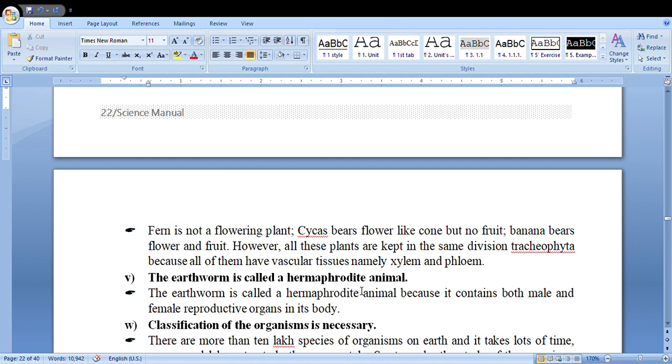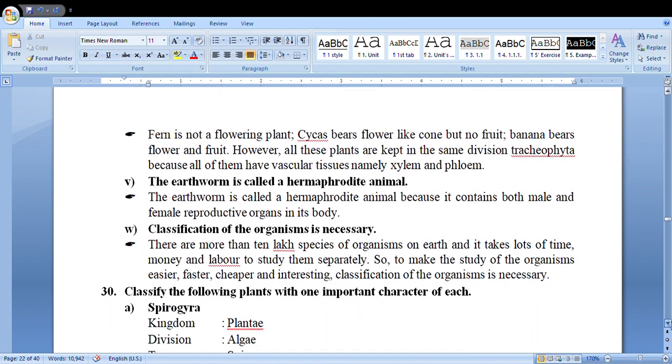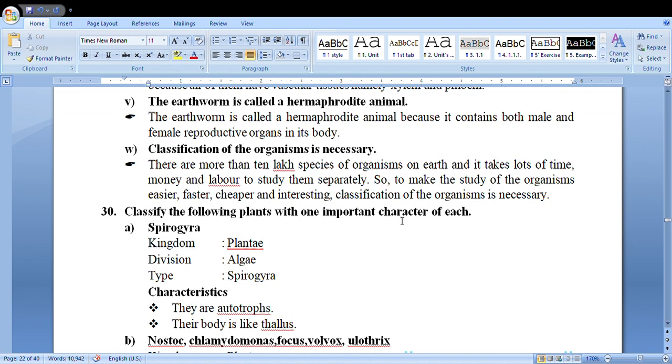Earthworm is called a hermaphrodite animal because it contains both male and female reproductive organs in the same body. Classification of living beings is necessary. Why? We have already discussed this. Because classification makes the study of organisms easier, faster, cheaper and interesting.